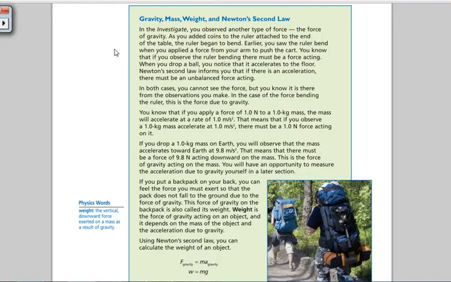I'm on gravity, mass, weight, and Newton's second law. What I've already explained in the previous lecture was how to calculate force, mass, and acceleration, and the basic steps you need to go through. Make sure you watch that video before you watch this one. On the test, there are going to be 7 or 8 questions where you're calculating force, mass, or acceleration, so it is pretty important that you watch that last video.